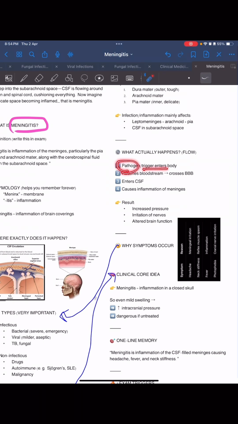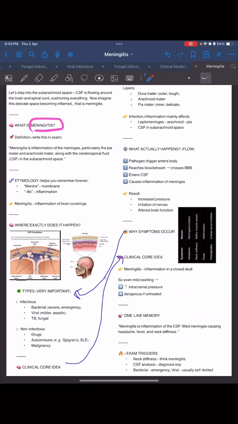What actually happens? The pathogen enters the body, reaches the bloodstream, crosses the blood-brain barrier, and then enters the CSF. It causes inflammation of the meninges. As a result, there is increased pressure, irritation of nerves, and altered brain function.